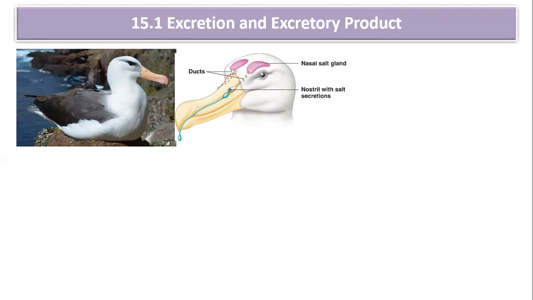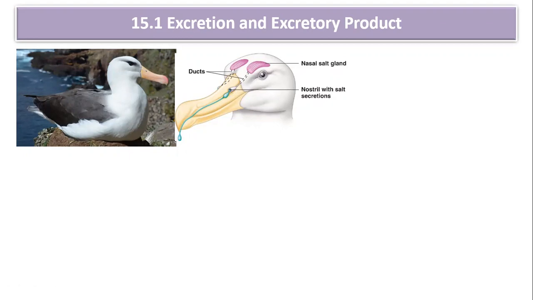Now these glands are capable of secreting the salt by active transport. So these salt glands are going to remove the excess of salt, and that salt can be transferred via the nostrils. You can see they have the duct over here, and these ducts are going to open at the base of the nostrils.